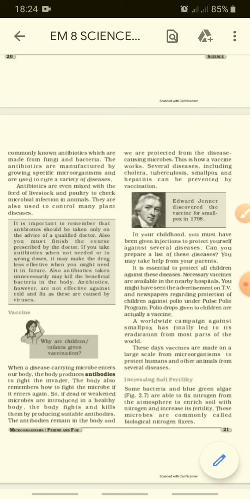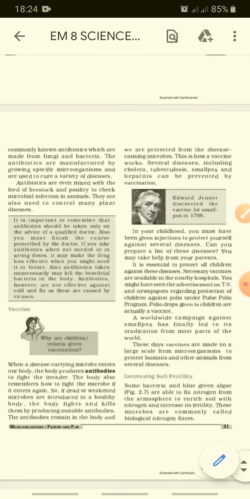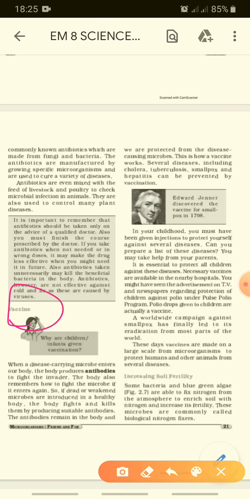If dead or weakened microbes are introduced into a healthy body, it fights and kills them by producing suitable antibodies. The antibodies remain in the body and we are protected from the disease-causing microbes. This is how a vaccine works. Several diseases including cholera, tuberculosis, smallpox and hepatitis can be prevented by vaccination.